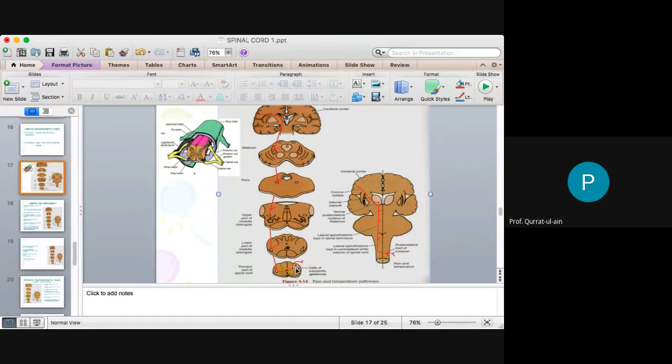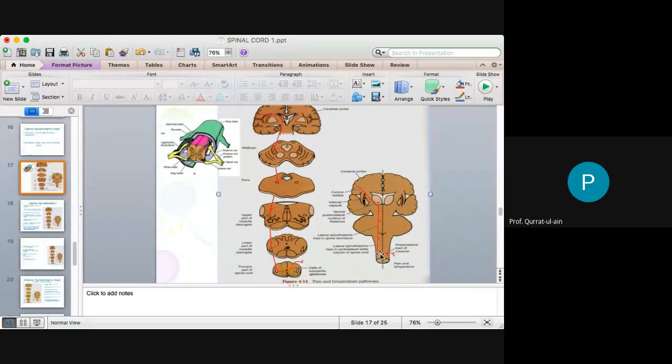The second order neurons are present here in the spinal cord, in the posterior horn, and then they cross over obliquely and move into the lateral white column as the lateral spinothalamic tract, passing through the medulla, into the pons, and into the midbrain, and then into the internal capsule, thalamus and internal capsule, and then into the cerebral cortex.